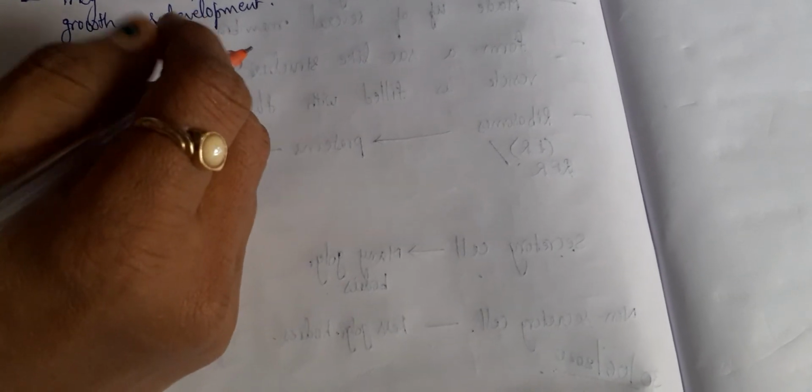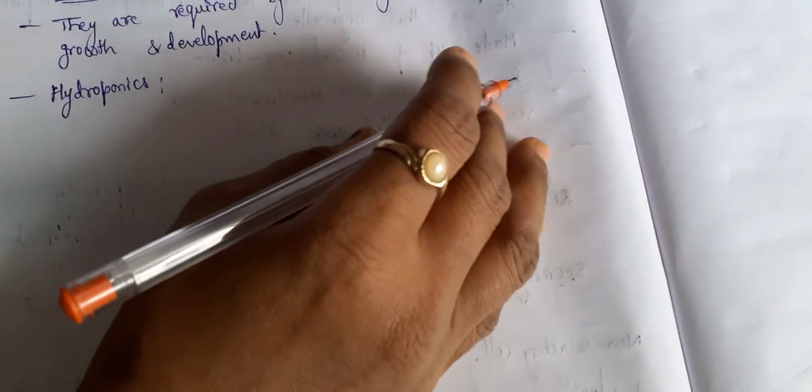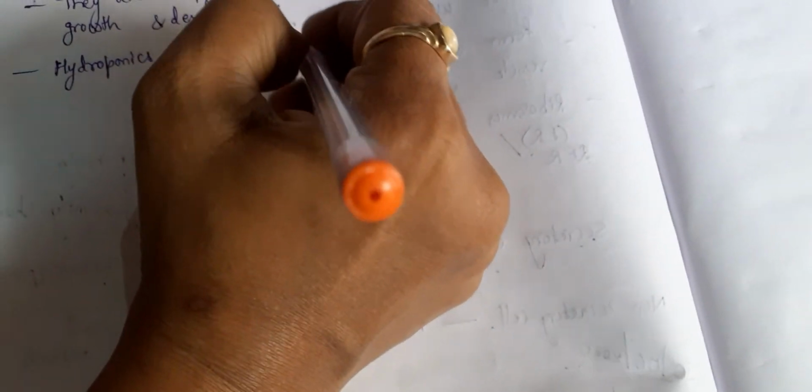The branch of science which deals with the culturing of the plants in these minerals, you call it as hydroponics. So what is hydroponics? Hydroponics is a branch of science which deals with the culturing of plants. That means growing. Culture means growing.